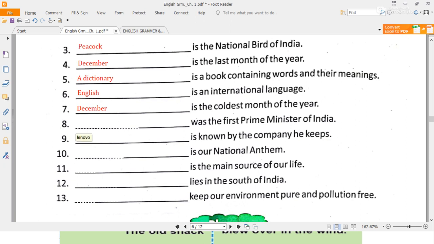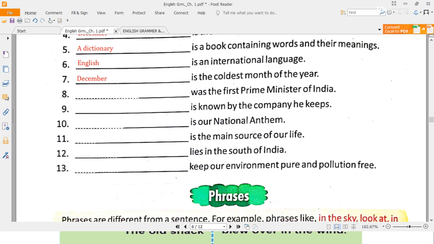Number 8: Dash was the first Prime Minister of India. Jawaharlal Nehru was the first PT Prime Minister of India. What is PT? Pandit. Pandit Jawaharlal Nehru. Beta, mute yourself, everyone. Pandit Jawaharlal Nehru was the first Prime Minister of India.